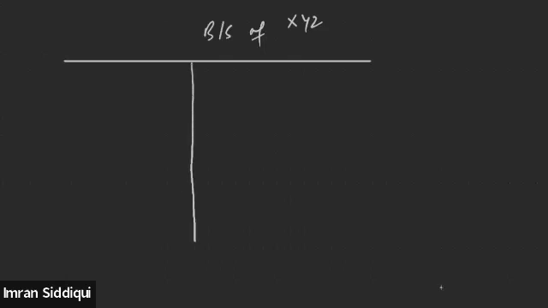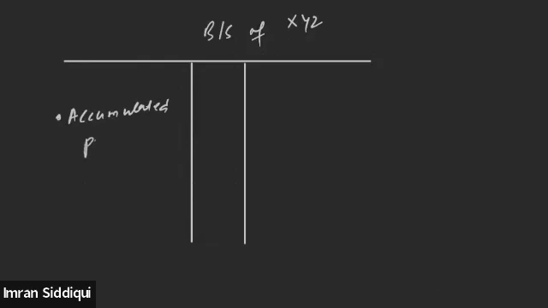See, let's suppose there is a balance sheet of the firm, balance sheet of X, Y, Z. And in that balance sheet, on the liability side, the firm has accumulated profits.